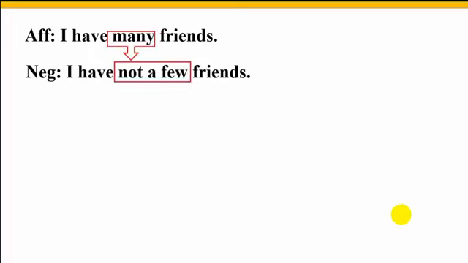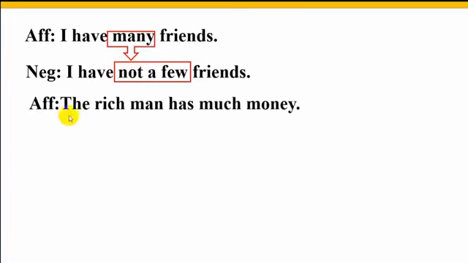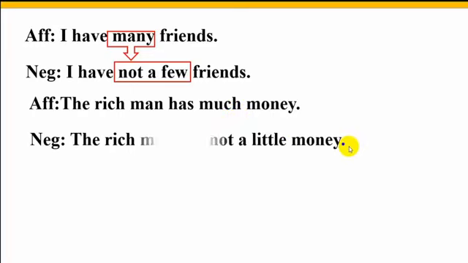Here a few has been used as the opposite word of many, and not has also been used. Look at another sentence. The rich man has much money. Much is an adjective, and what is the opposite word of much? Yes, a little. So we can write: the rich man has not a little money. Here the rich man has not a little money is the negative form of the rich man has much money.